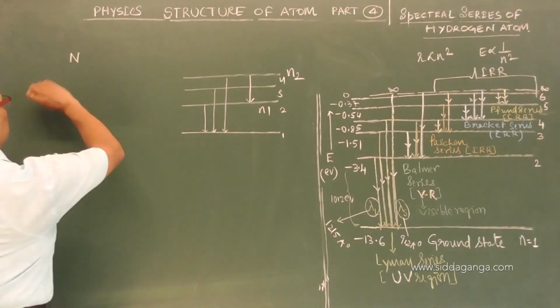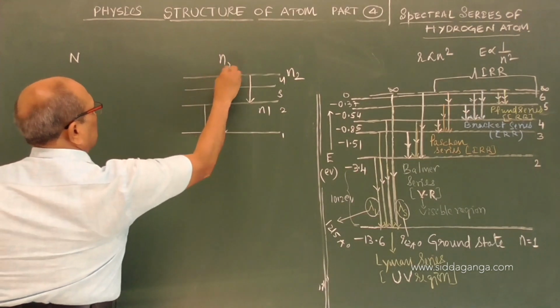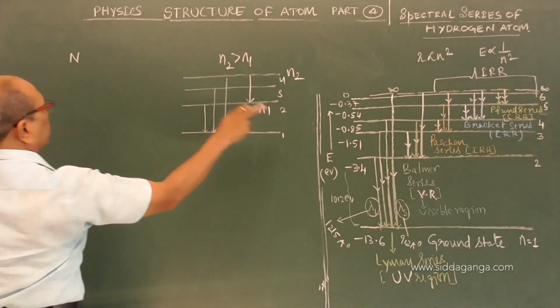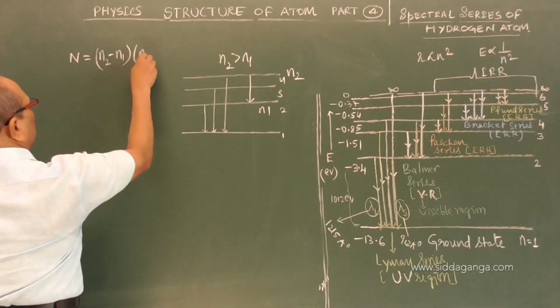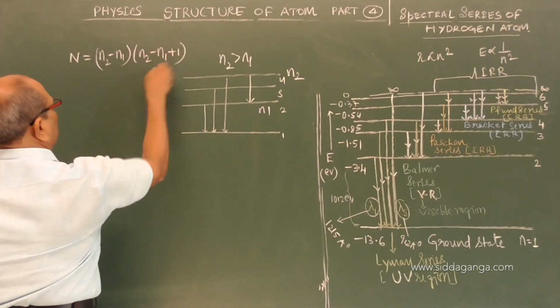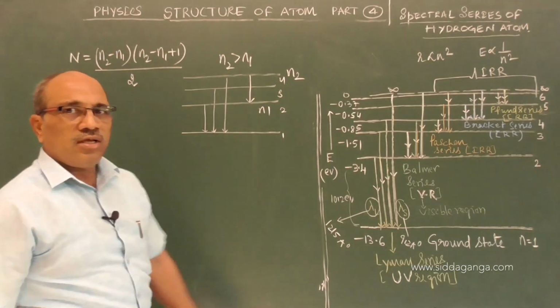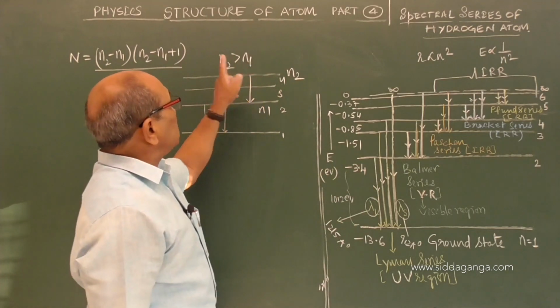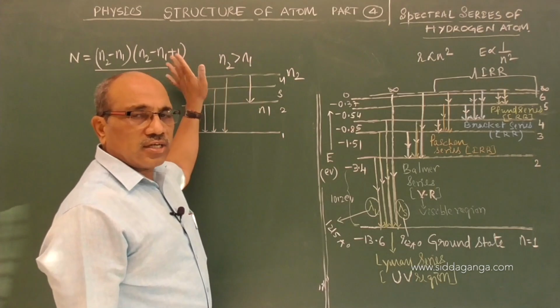Number of spectral lines obtained when the electron returns from n2 to n1 orbit. The formula is (n2 minus n1) into (n2 minus n1 plus 1) divided by 2. This is the most general formula. n1 must always be less than n2. For any orbit to any orbit, returning, the answer is available.